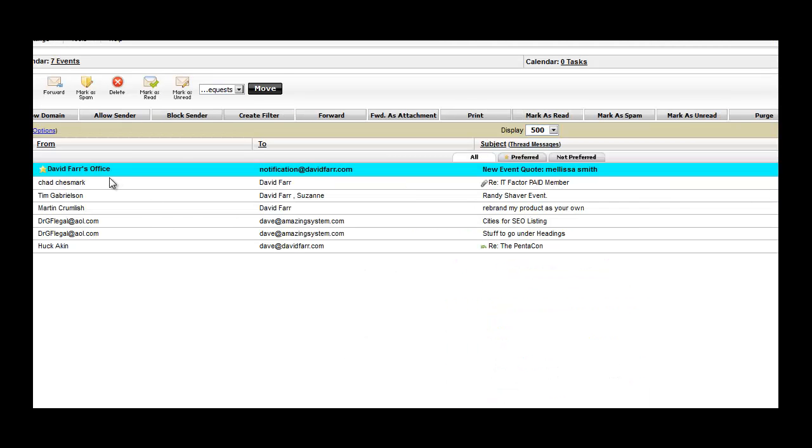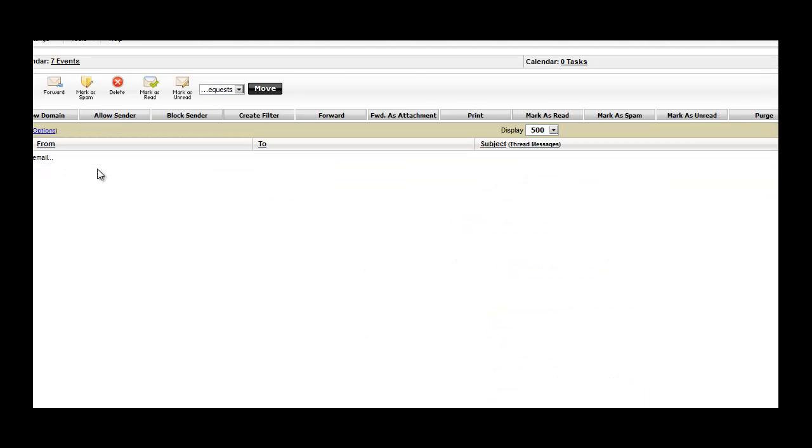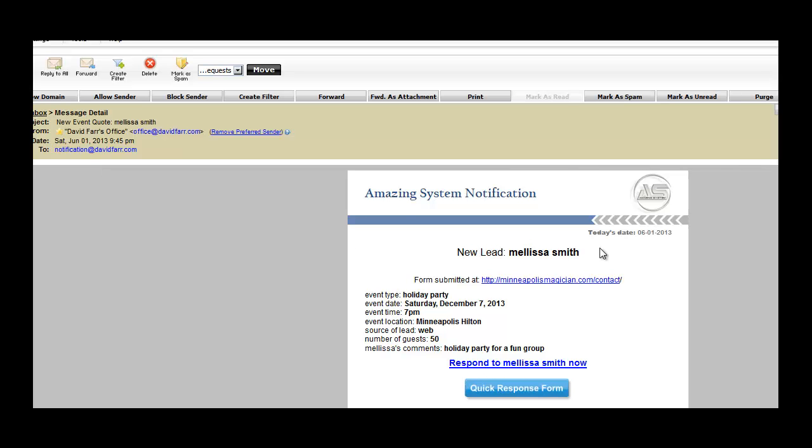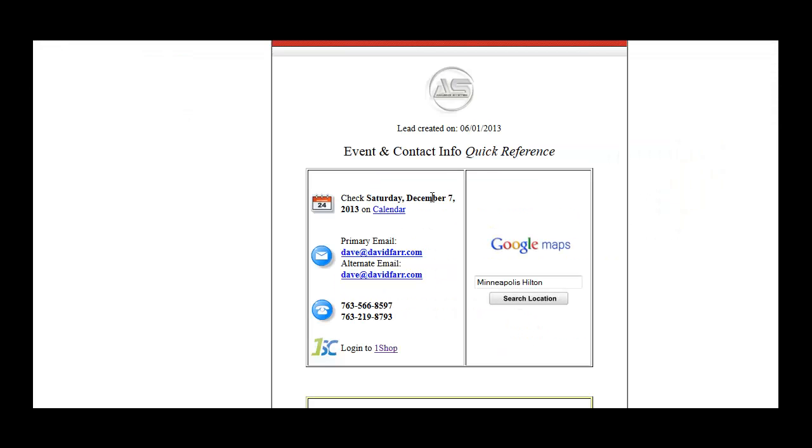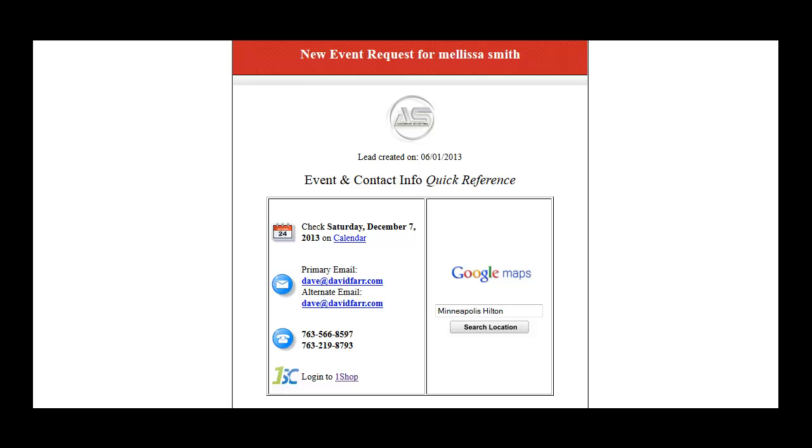In my email, as the magician, I receive the notification that we have a new lead. We have a brand new lead, and we should respond as quick as possible, because this was not the instant price quote model. This is the model where I actually review the lead first. So let's click on the quick response form. And this is our internal quick response form. So once again, this is not for the client to see. This is for you to see only.